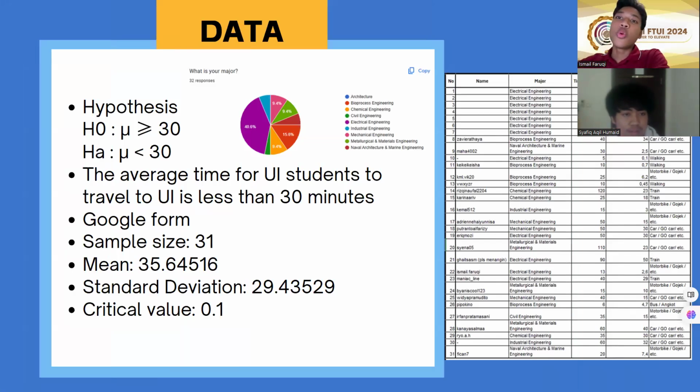Okay, now we have the data for our project. We wanted to see if the average time for UE students to go to UE is less than 30 minutes. So we used Google Form to make a survey with a prize of 100,000 rupiah so that students would be more likely to participate. After getting a sample size of 31, we calculated the mean and the standard deviation. Then we decided that the critical value should be 0.1. Next slide.